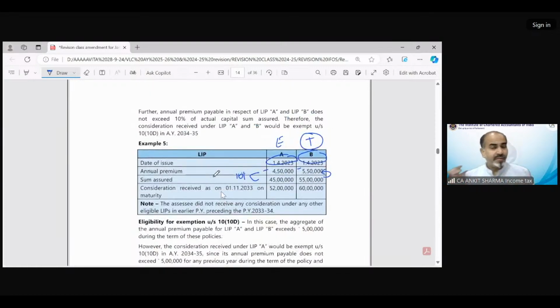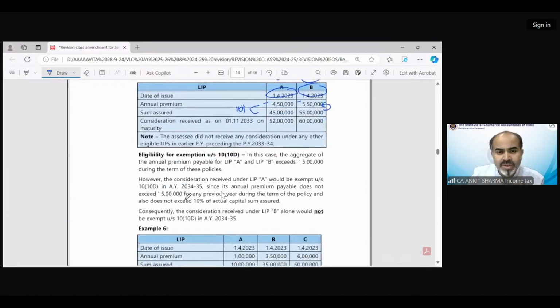Now you can see, when we were discussing the provision of this section initially, before trying these questions, you might be feeling this is a very difficult provision. We are not understanding the language. But as soon as we are solving the questions, now you must be feeling how easy this concept is. After solving these questions, if you read the provision and the specific section again, you will be able to understand exactly what the provision wants to explain. This is the benefit of practicing, the benefit of solving numericals, that you understand the theoretical provision more clearly.